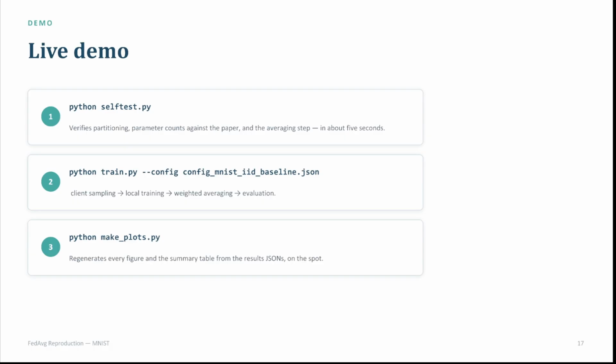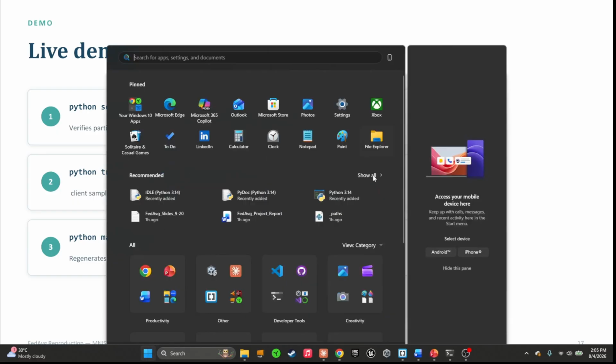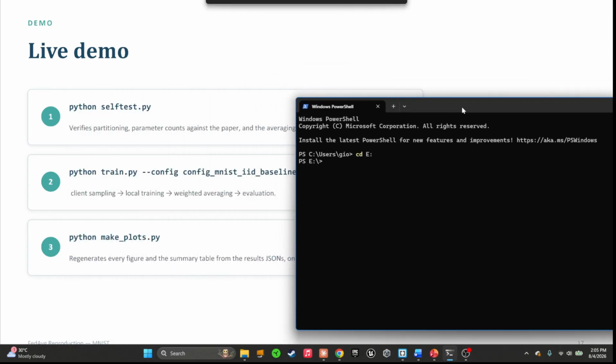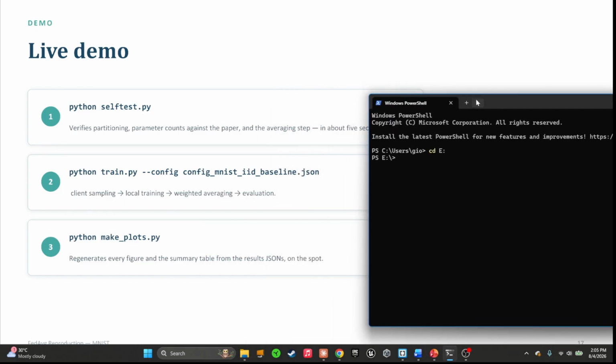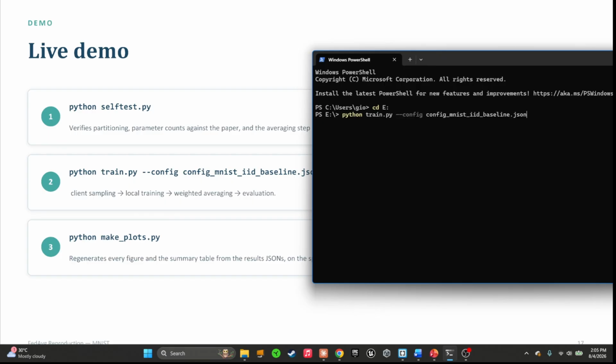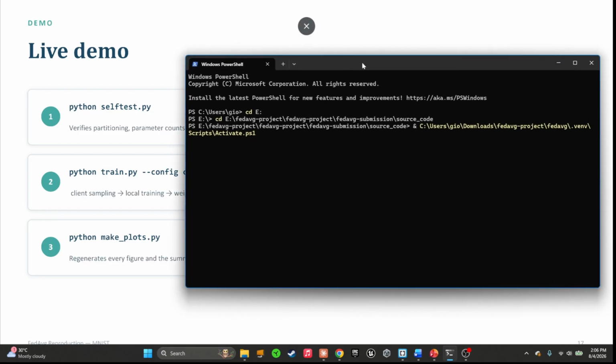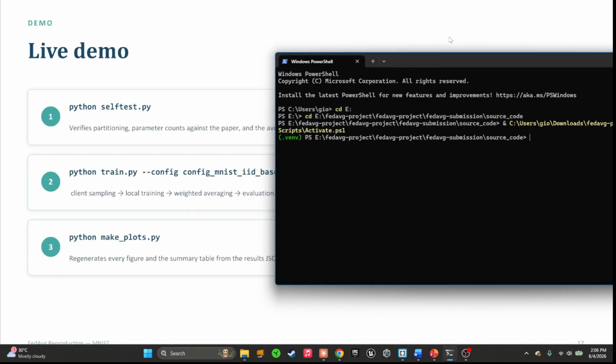And then finally, for those who are interested, if you want to do a live demo, you just need to run these commands. I can go ahead and do one on my side really quick. So basically here, I go to the folder path where my source code is. In my case, it is this one right here. So I'm at the correct folder. Then I make sure I run the Python library, that's the venv. Then I'm going to run that first line of code, the Python self-test.